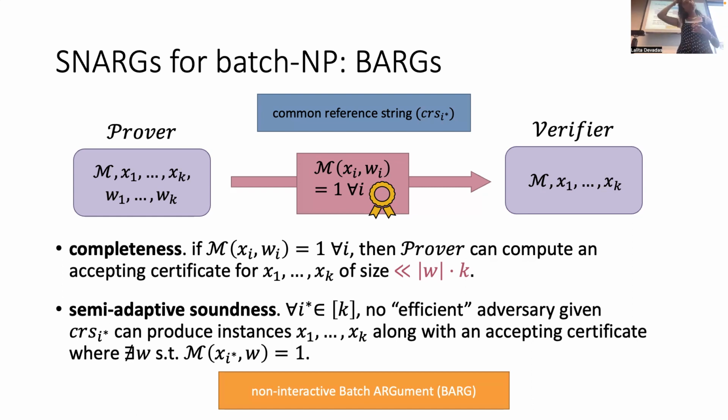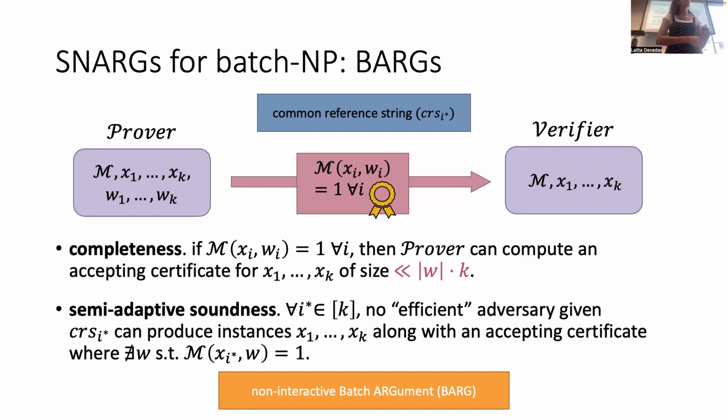But when K equals 1, there's only one instance, so the semi-adaptive goes away, right? It becomes just fully adaptive stuff. Oh, sorry, so in the case of K equals 1, I guess we could define it saying we're going to require K to be greater than 1 if we're going to use a BARG. In reality, the construction would devolve to one of the previous constructions that I mentioned, the CCJJ.